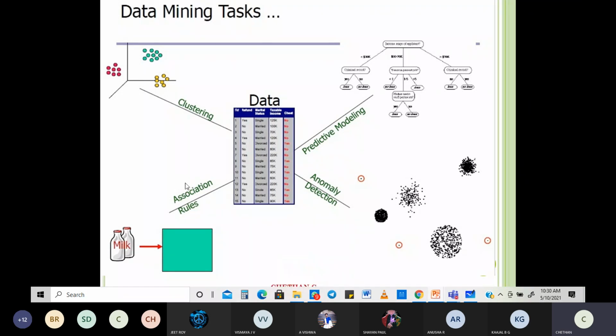Then your association rules. Probably you must be knowing by now. When people buy bread, they buy jam. When people buy milk, probably they buy the other ones. Maybe the bread again. When people buy TVs, there's a very good probability that they even buy antennas, set-top box things, right? Otherwise, how would they see the data, how would they see the TV things?